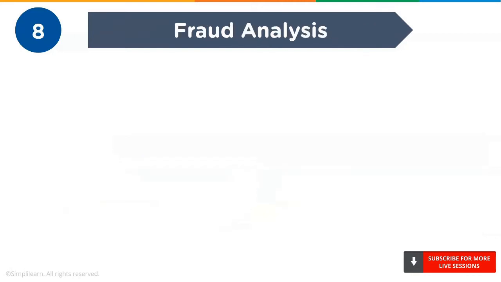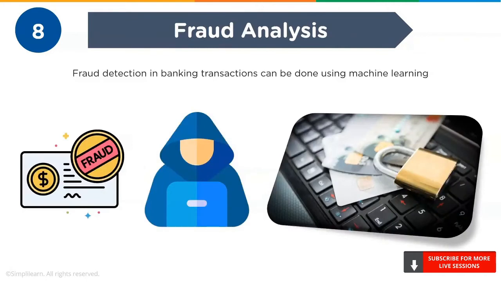At 8, we have fraud analysis. Fraud detection is another popular application of machine learning used in the banking and finance sector. Fraud management has been painful for the banking and finance industry. The number of transactions has increased due to a plethora of payment channels such as credit or debit cards, net banking, payments from mobile apps, etc. At the same time, criminals have become adept at finding loopholes. As a result, it is getting tough for businesses to authenticate transactions. Data scientists have been successful in solving this problem using machine learning and predictive analytics.